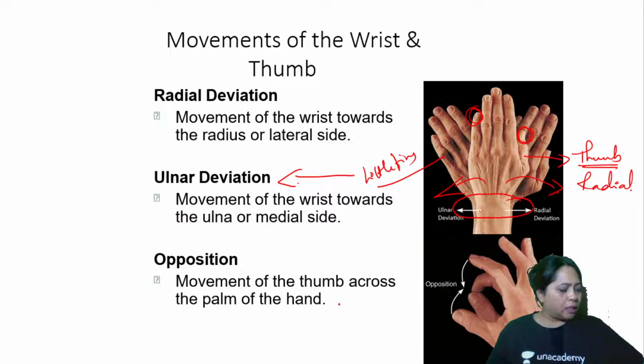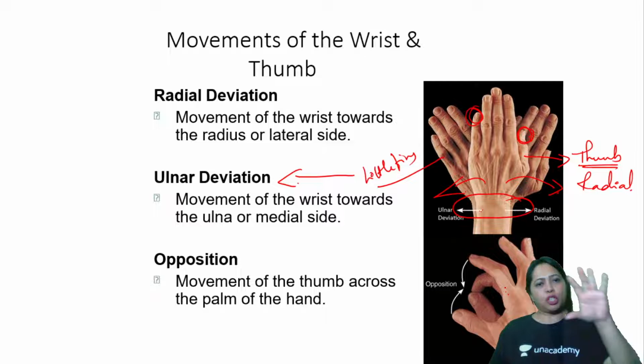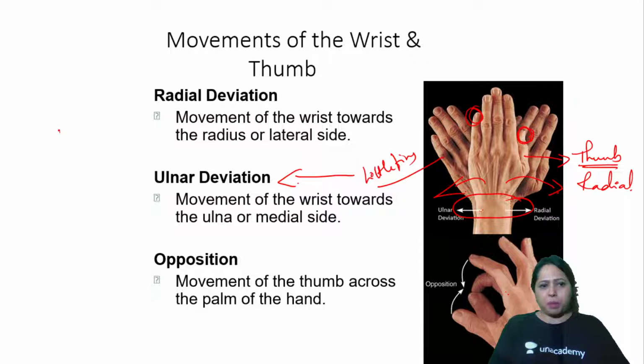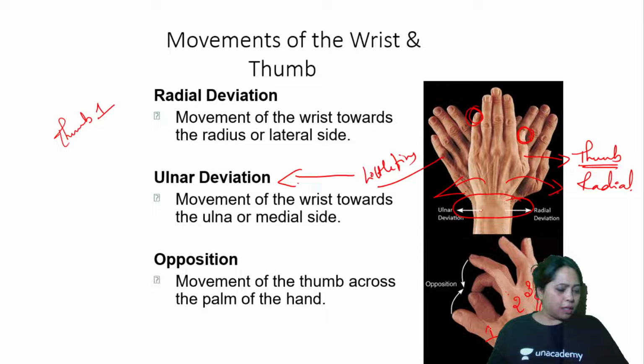What is opposition? Opposition is when you try to touch the thumb to the other finger surfaces. Now here there is 1, 2, 3, 4. When you start counting with your fingers, this is called opposition. When you count, always the thumb is the first one. Then comes the second, third, fourth, and the little finger is fifth. So this is how you will count.